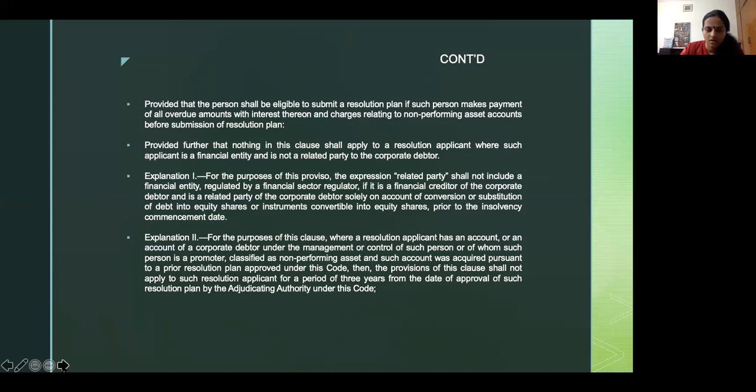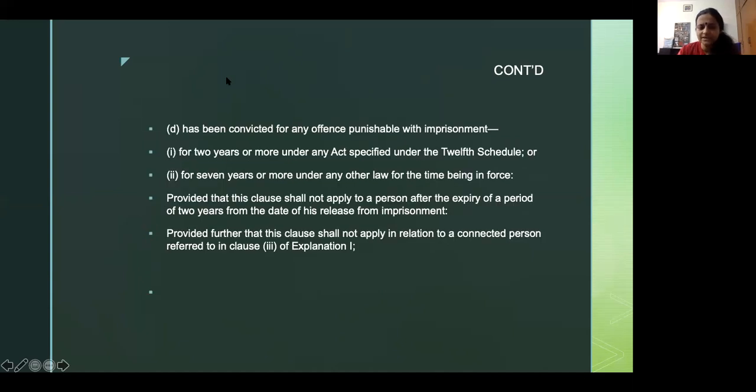All right. D is if the resolution applicant has been convicted for any offence punishable with imprisonment for 2 or more years under any act specified under the 12th schedule, or for 7 or more years under any law for the time being in force.